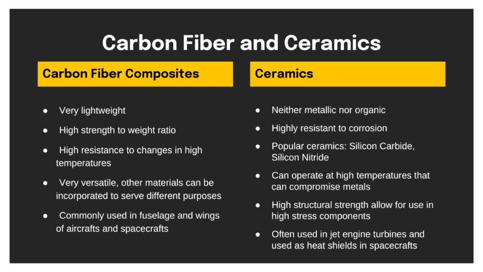Ceramics are materials that are neither metallic nor organic. Ceramics possess extreme resistance to corrosion and temperatures as well as high structural strength, allowing them to be used in components that experience high temperatures and stress. Popular ceramics include silicon carbide, silicon nitride, and are often used in jet engine turbines and heat shields in spacecrafts.